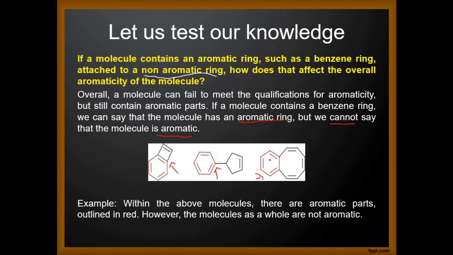You cannot say whether the molecule as a whole is aromatic or not unless you put the test rules and apply them to the molecule. Within the above molecules there are aromatic parts outlined in red. However, the molecules as a whole are not aromatic, for various reasons which we will see later.